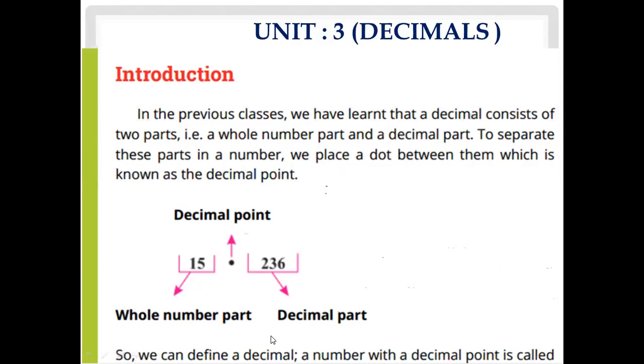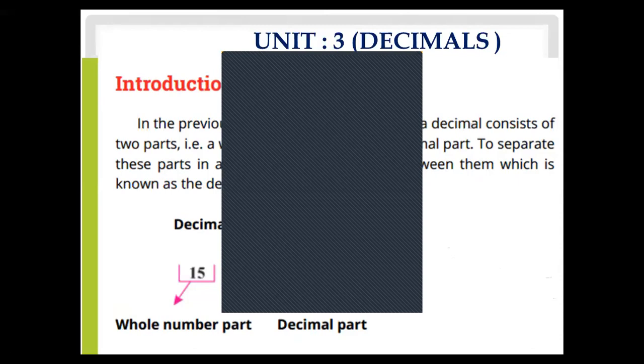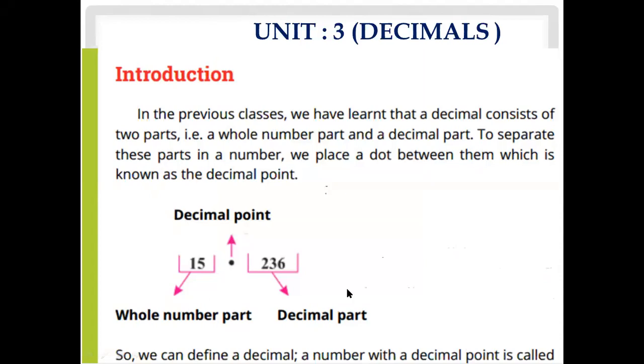So we can define a decimal: a number with a decimal point is called a decimal. In this chapter we have two exercises, 3.1 and 3.2. Today, inshallah, we will discuss exercise 3.1. In exercise 3.1 you have a total of 1 question with 9 parts. Some parts, inshallah, I will discuss here in the video lecture, and some parts you will do by yourself.